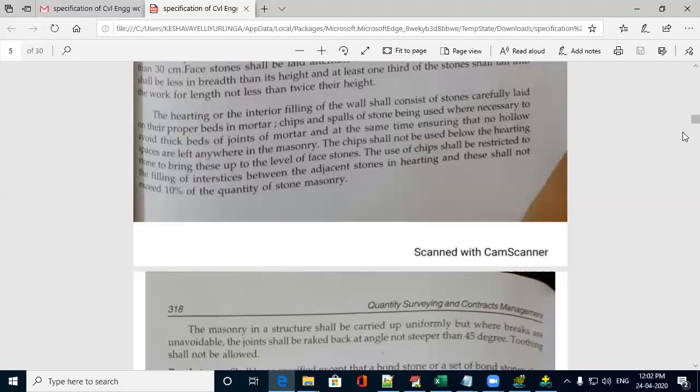For RCC, what are the materials required and what are the sizes of the stones used in it. If it is 1 to 4, what is the size of coarse aggregate which we use, what are the reinforcement details, how the reinforcement is laid and how it is cured. Shuttering, centering, all details will come into the picture. For how many days it should be cured, how the measurement is taken, everything. Each and every detailed step of the construction activity of a particular work will comprise the specification. I hope you have the complete idea about the specification. Go through the materials which I have sent.